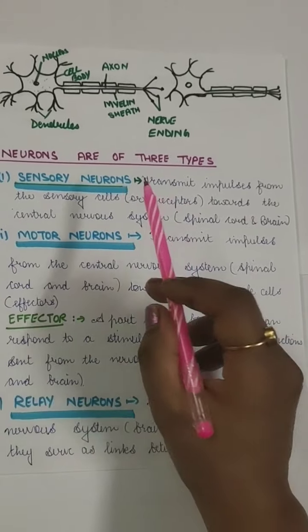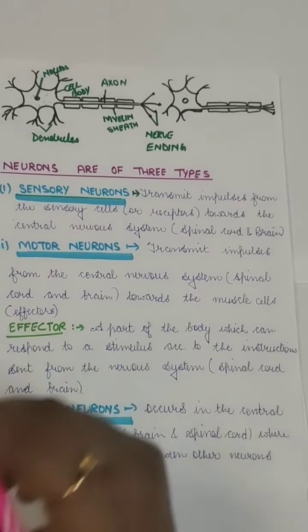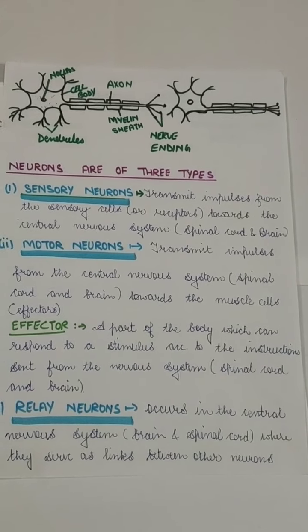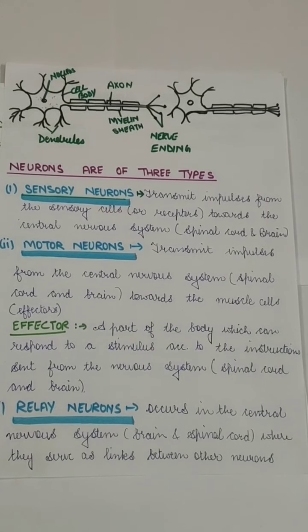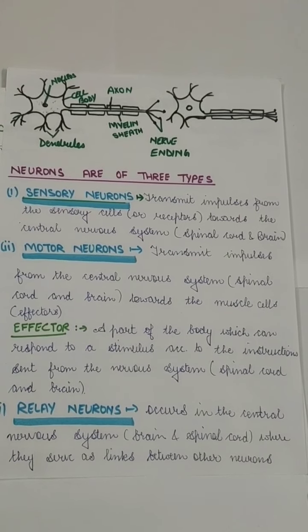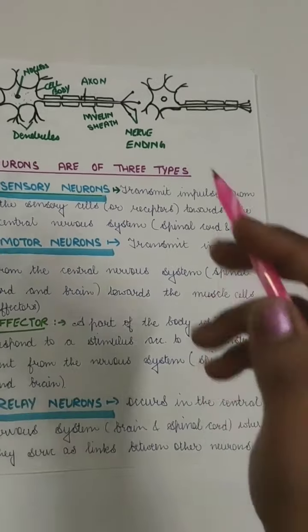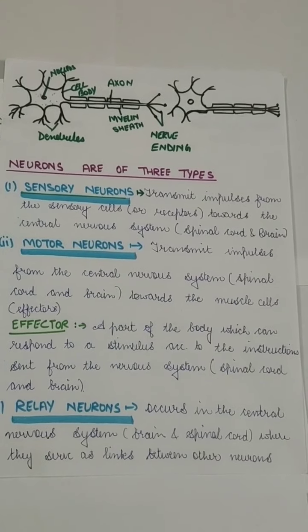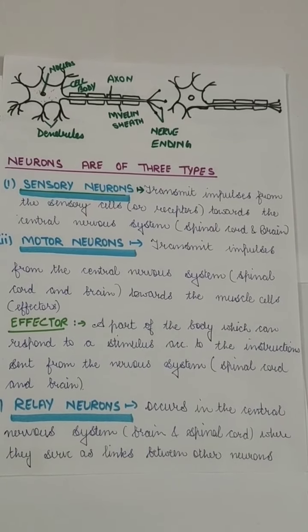These neurons are the nerve cells which are present in our spinal cord and in the brain, which carry the nerve impulse or electrical signals. So these are of three types. Sensory neurons are those neurons which transmit impulses from the sensory cells.